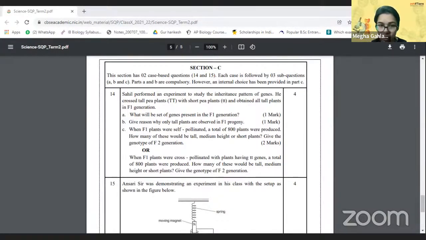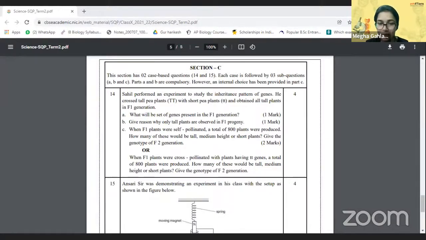Okay, so what we are going to have is capital T capital T as the 400 plants, and then we are going to have capital T and small t, and then we are going to have both small t's, right?